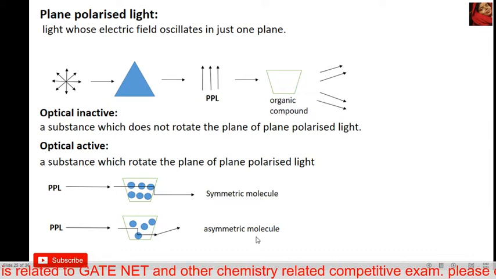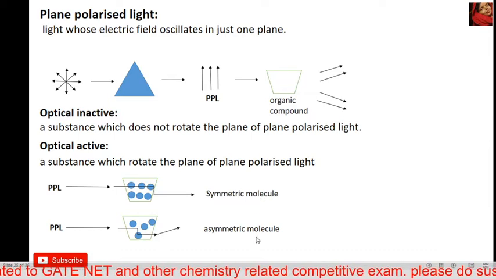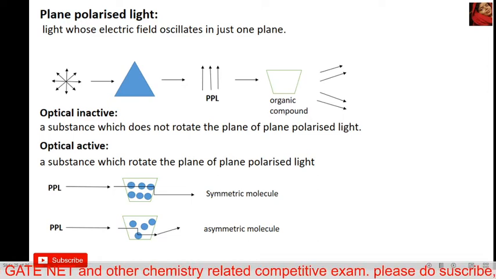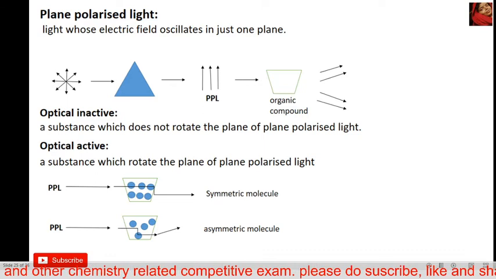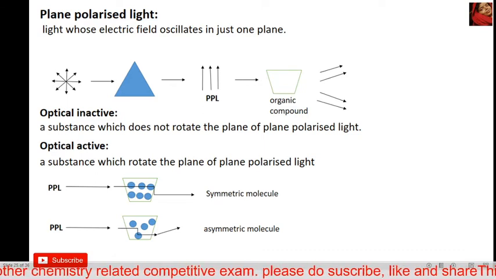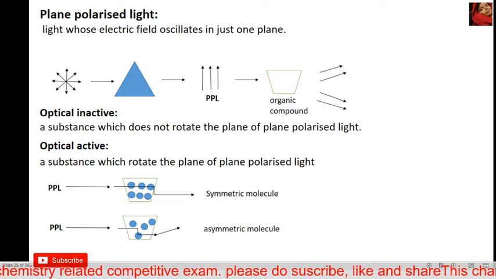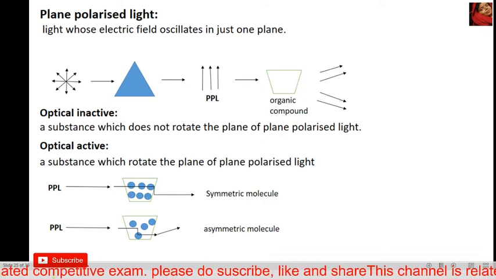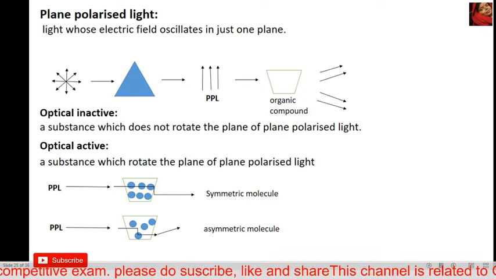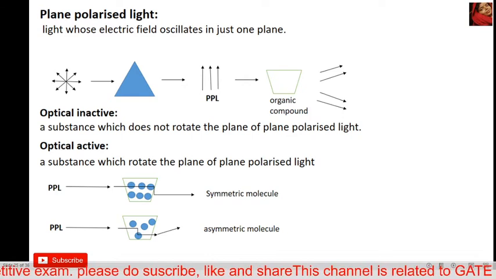A chiral carbon is an asymmetrical molecule and shows optical activity, because the chiral carbon is at the center, and carbon has four bonds, and all bonds are bonded with different groups, not the same group.